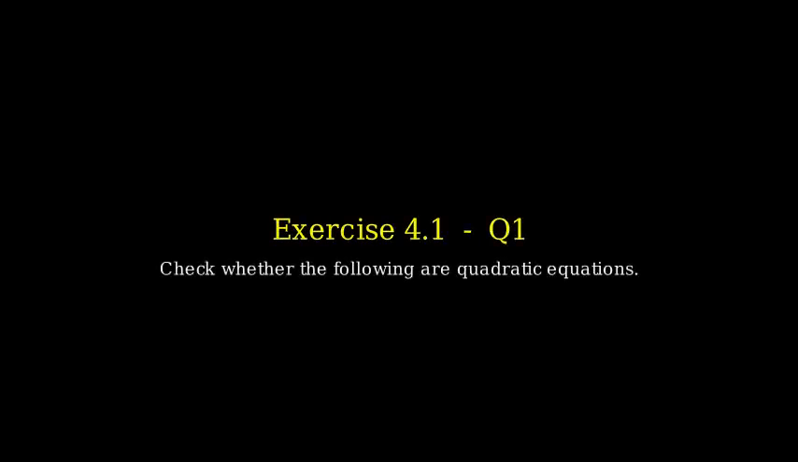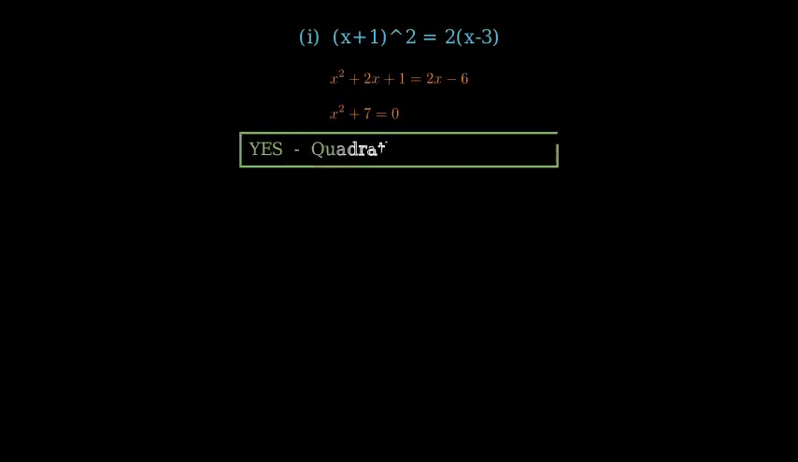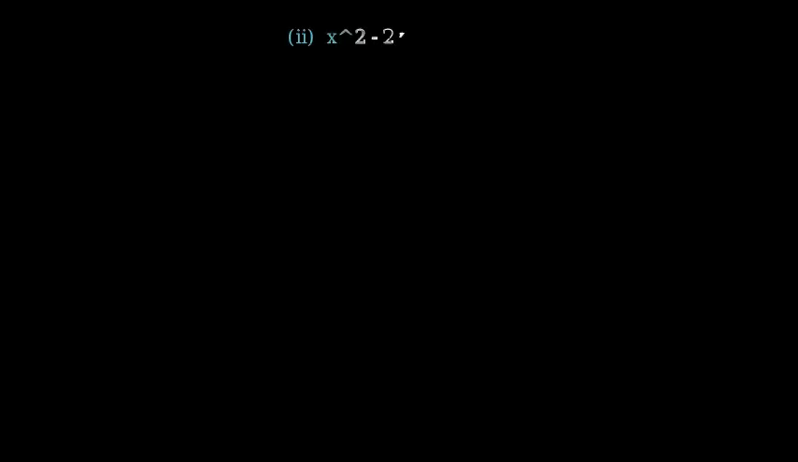Exercise 4.1, Question 1. Check whether each expression is a quadratic equation. Part 1: x plus 1 squared equals 2 times x minus 3. Expanding the left side, x squared plus 2x plus 1 equals 2x minus 6. Rearranging, x squared plus 7 equals 0. Yes, quadratic, with A equals 1, B equals 0, C equals 7.